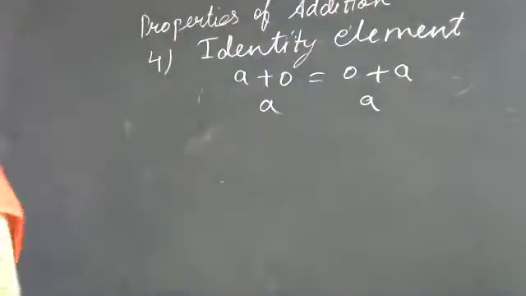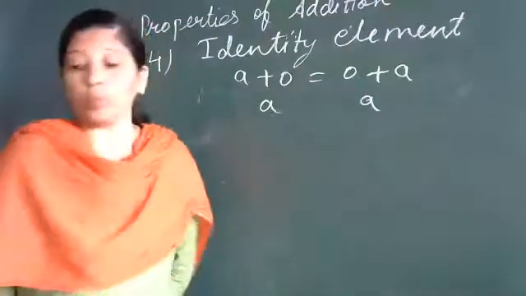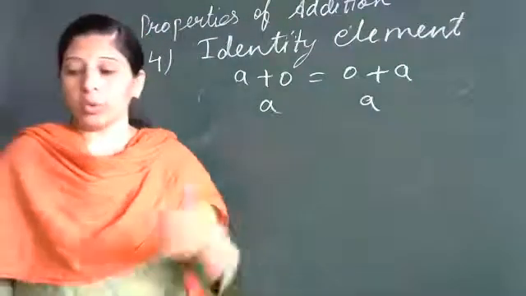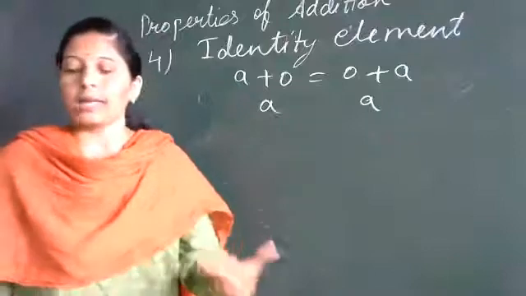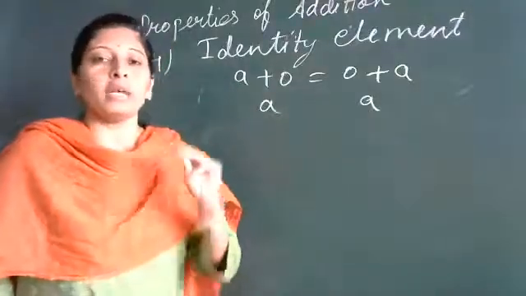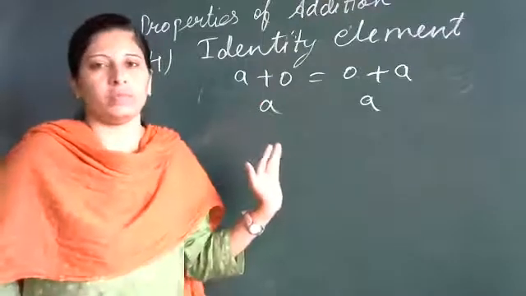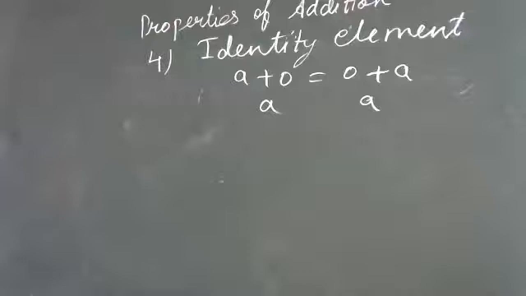All understood the properties? Yes, ma'am. So these four properties are there for addition: closure property, commutative property, associative and identity element. Understood?